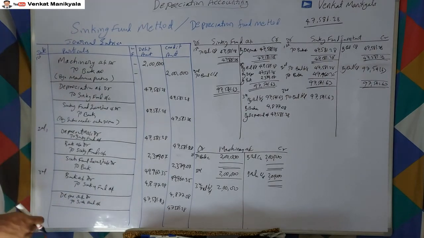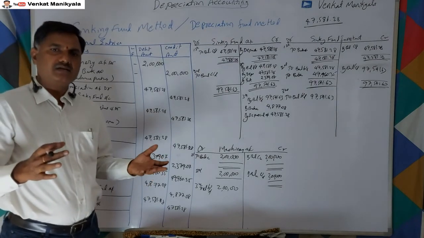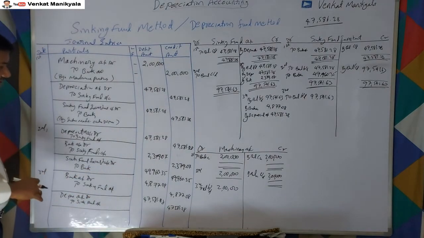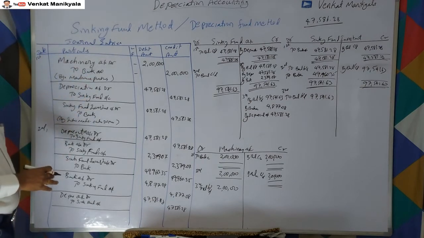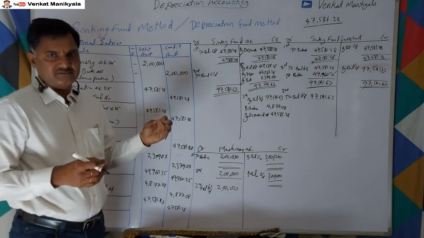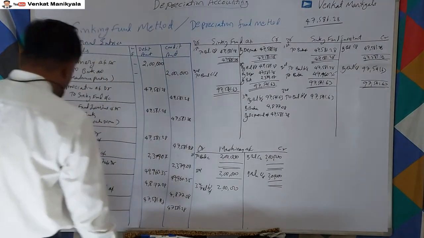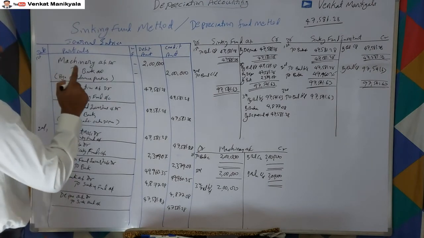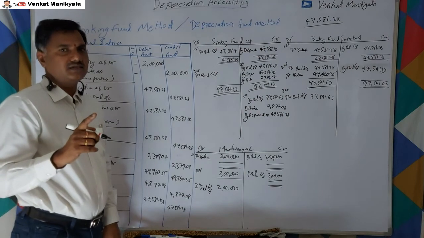In the last year, because this is the last year, we don't invest again. So whatever the investment is, we have to get it back. We don't invest again, so we have to get the total amount that we have invested. Let us suppose we received it as it is, with interest. And again, we got a scrap value at the end of the third year.